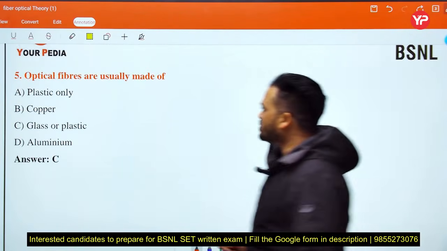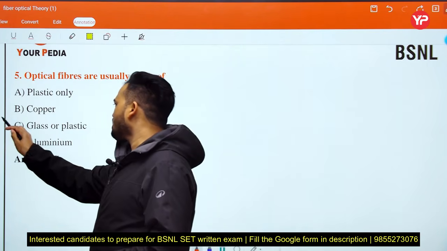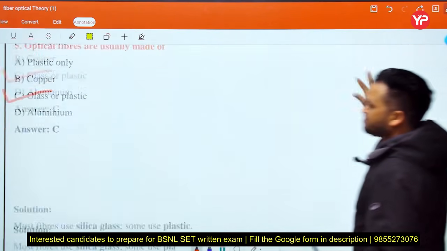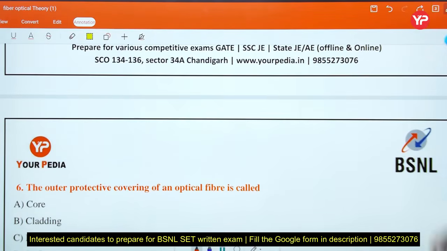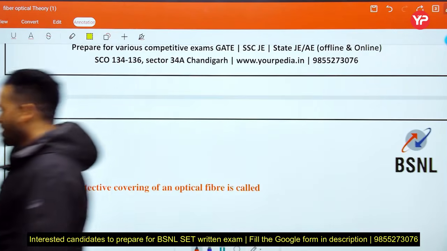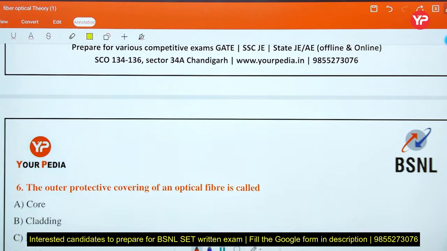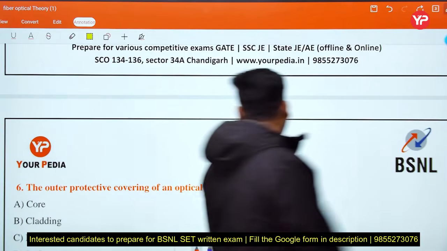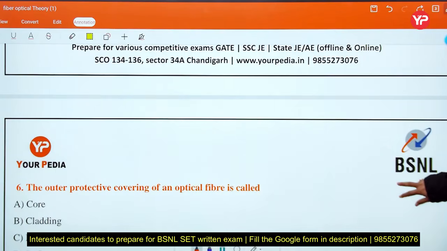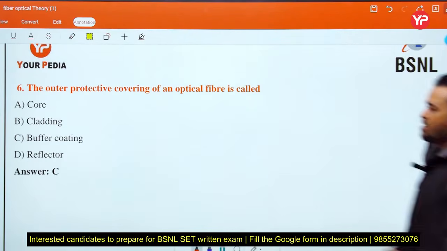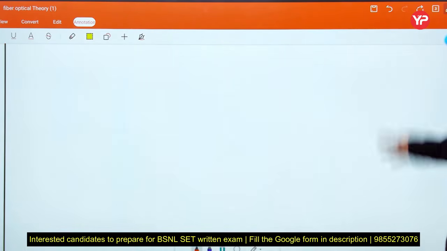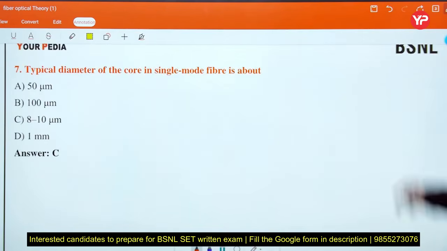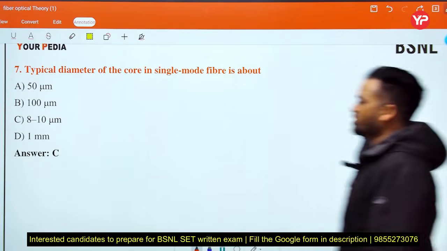Optical fibers are usually made of plastic only, copper, or plastic and glass. Yes, this is the right answer. Discuss this; try it yourself. The outer protecting covering of an optical fiber is called the buffer coating. This is clear. Okay, here we discuss all the relevant things. Buffer coating. Next, the typical diameter of the core in a single mode fiber: yes, 8 to 10 micrometers.